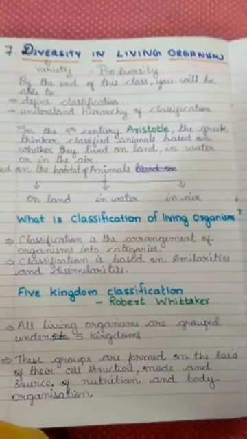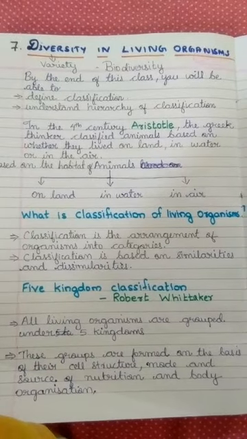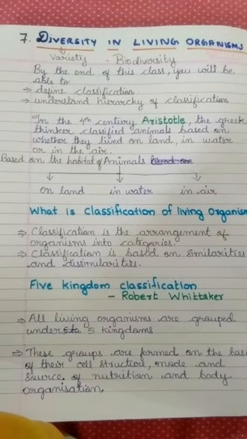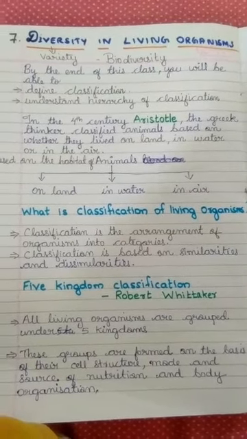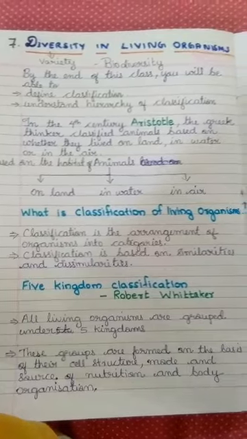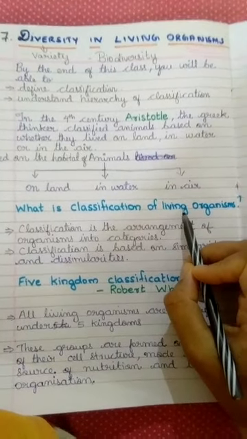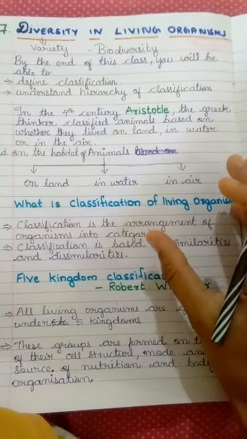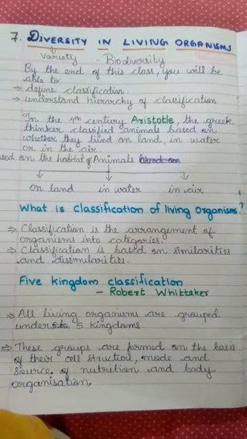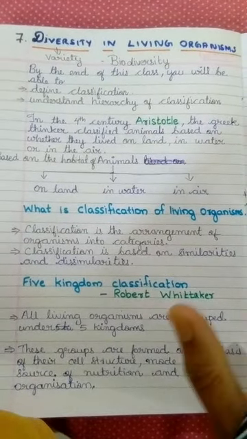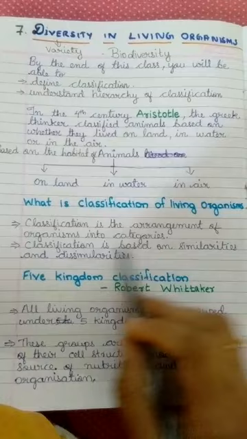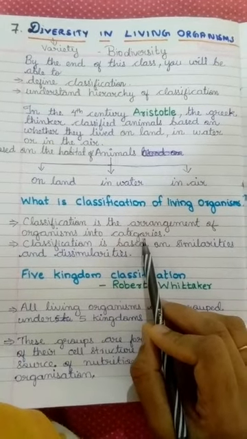It will be difficult. So there we need a classification. Just imagine the library. You know that a library has so many shelves, and the books are kept according to the subject. So we can go and easily take our book. They are an organized manner of books according to their subject. So the classification of living organisms is classifying the living organisms according to their similarities and dissimilarities. Did you understand? The classification is based on similarities and dissimilarities. So classification is the arrangement of organisms into categories.